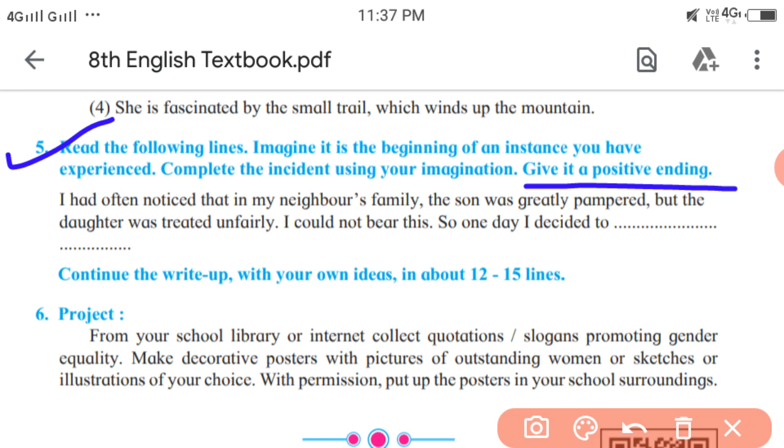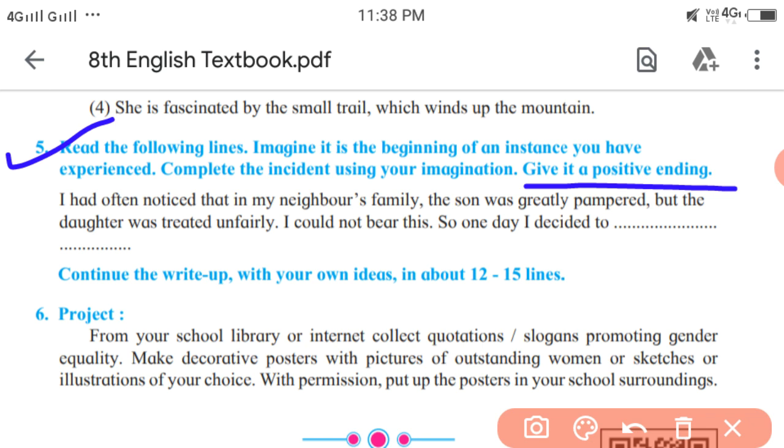So, what can be written? I decided to convince them, I decided to make them understand the equality of men and women, what women can do, etc. You need to think of how the incident can take place, and you have to write your dialogues and the dialogues of the neighbor's family members or other people, in which you are trying to make the neighbor's family understand the importance of equality, the importance of women, how they are as important as men.